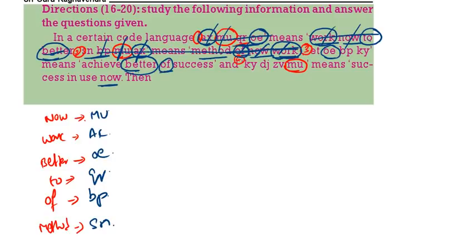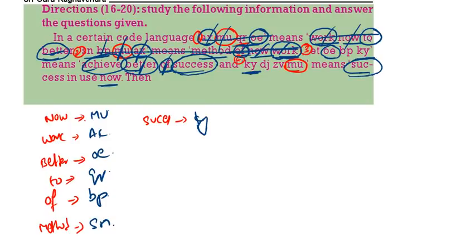Now third and fourth. Achieve better of success. Better is over, off is over. Now achieve success. In last also we are having success. The code for success is KY. Here we are having KY, here we are having KY. Now the remaining.